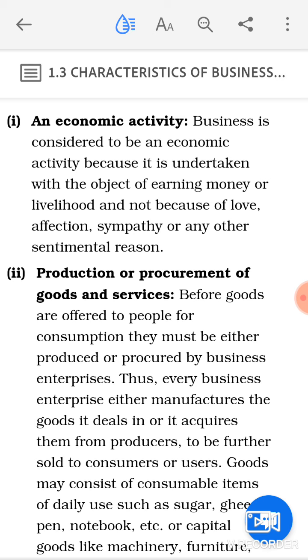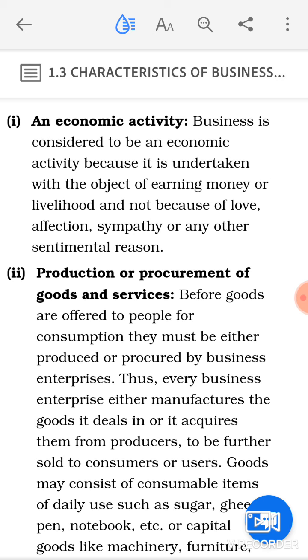So, these kinds of psychological features will not get any place in economic activity. Love, affection, sympathy, or any sentimental factors or reasons. So it will be purely done to earn money. This should be the characteristic of business.